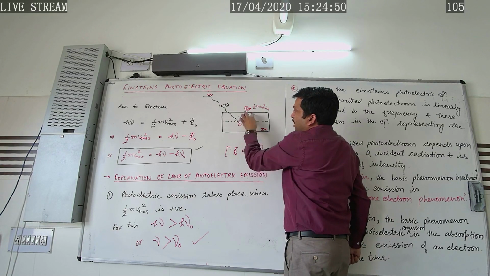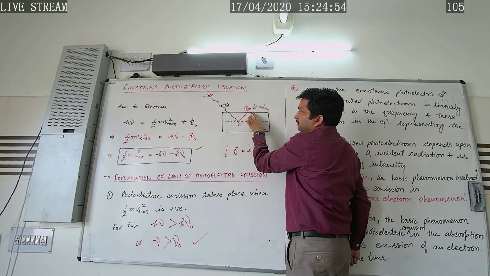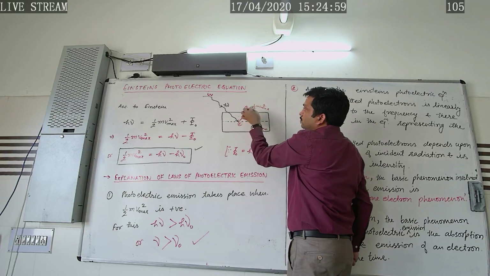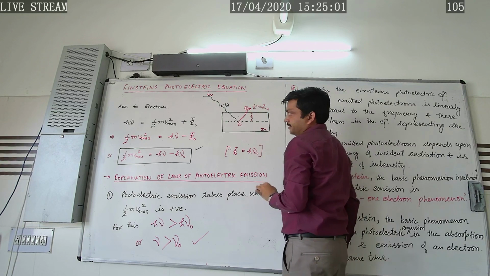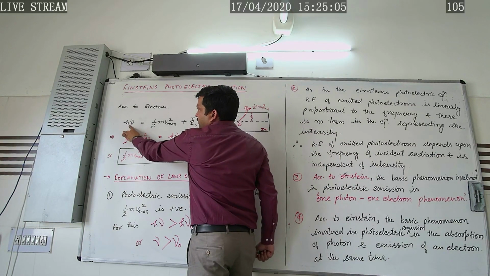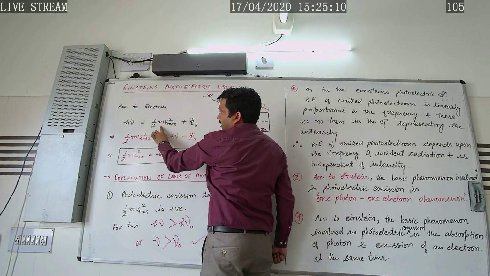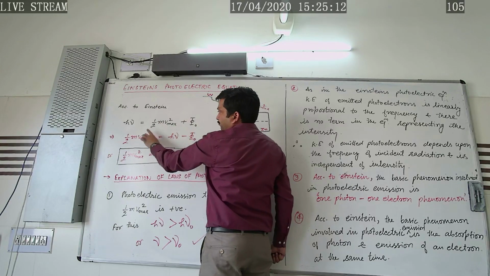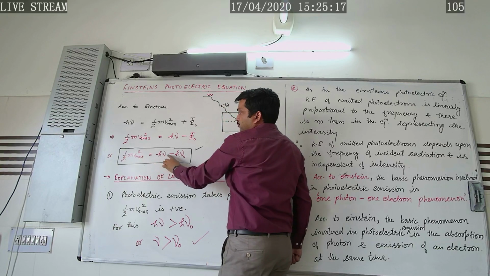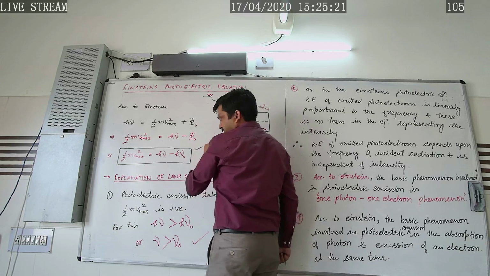That is, some part of this energy is utilized in order to overcome the work function, okay, and the rest of the energy is utilized to give the maximum kinetic energy. That is, this is the total energy of incident radiation and is equal to the sum of the work function of the metal and the kinetic energy. So from here we get the maximum kinetic energy equals h nu minus h nu naught, where nu naught is the threshold frequency.